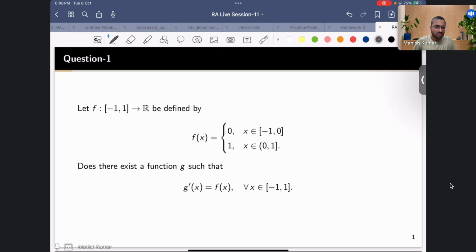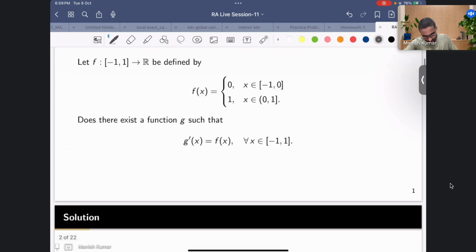So f does not have the intermediate value property. Now suppose such a function exists. That would mean that g' has the intermediate value property from the Darboux theorem. Correct? But we know that f does not have it. So from there you can conclude that such a function does not exist. Did you get the argument? Okay, so I'll just write the answer.